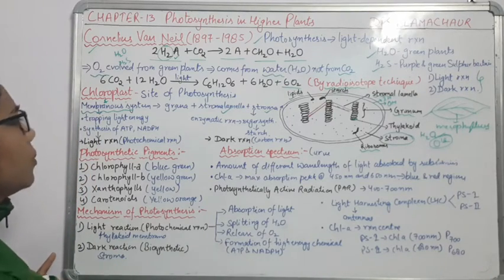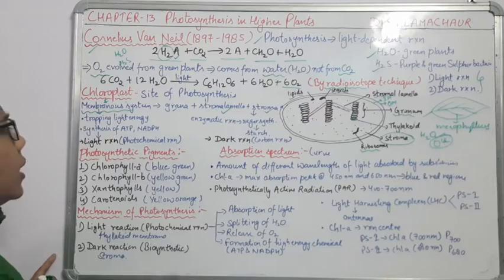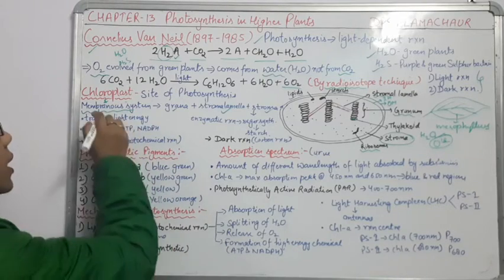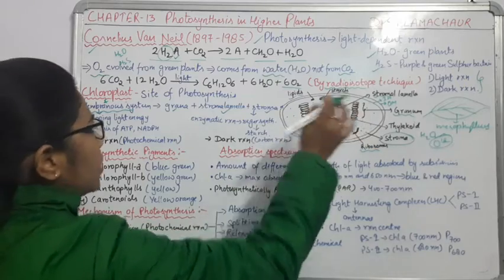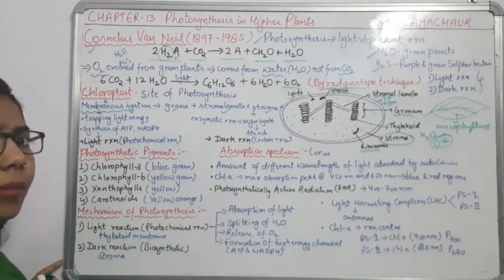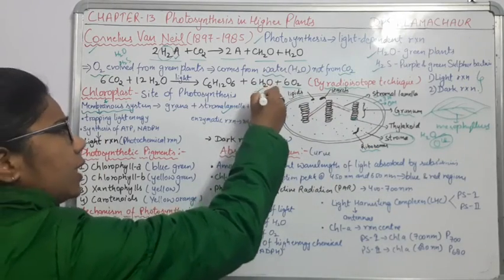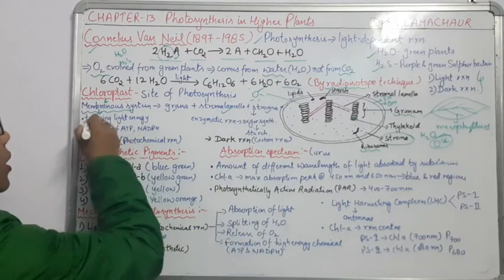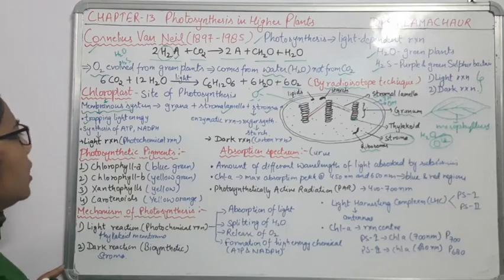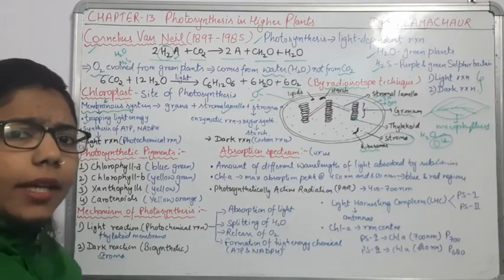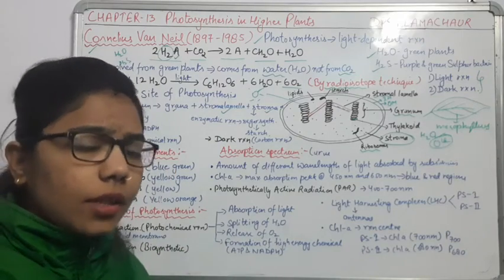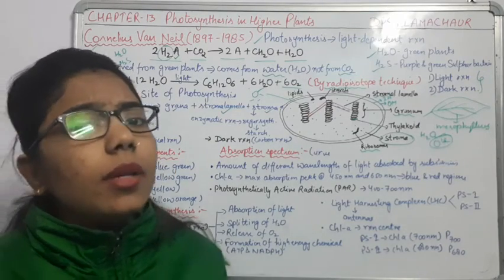Now comes another thing, the function. What is the function of this membranous system? It is useful for trapping the light energy. Whatever light is coming from here, they will trap. When they trap the light energy, they will use some energy and synthesize some chemicals.